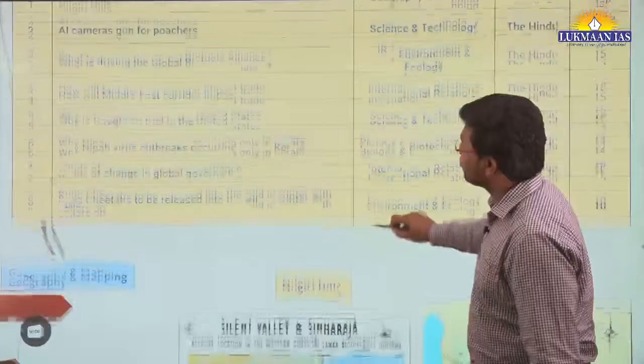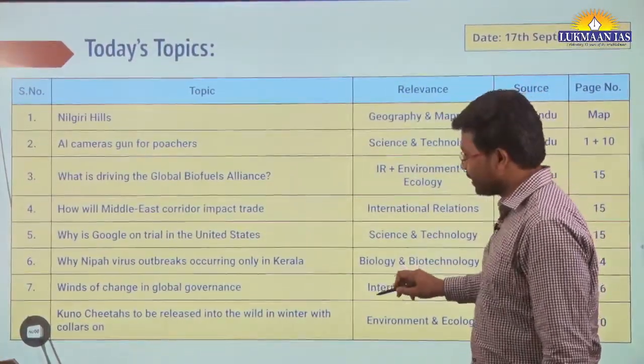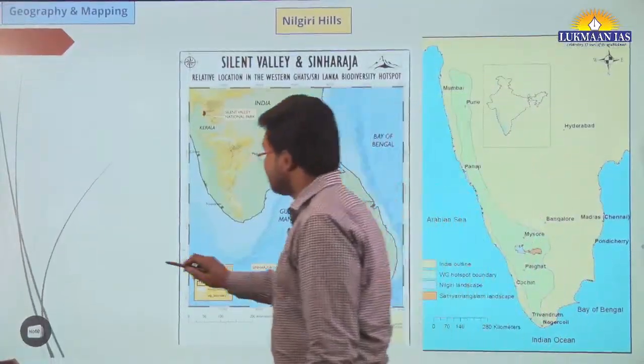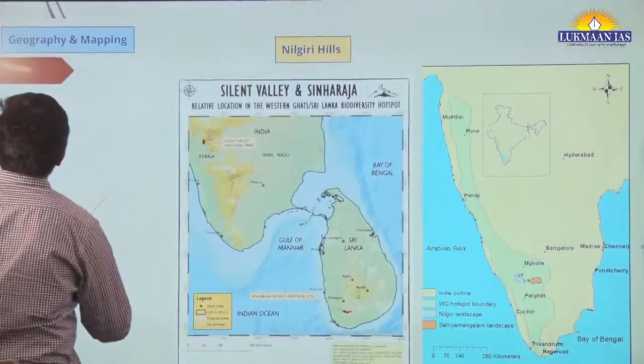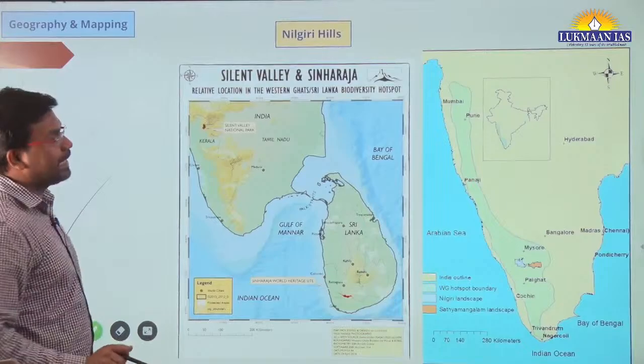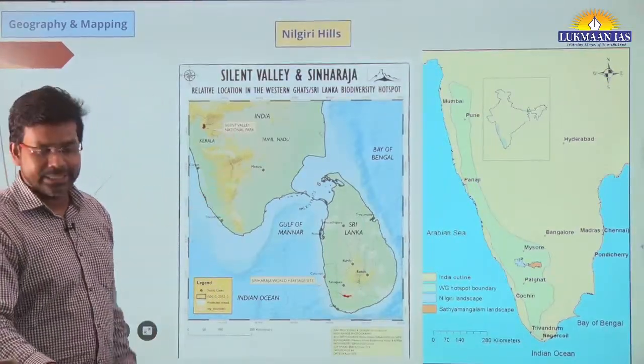So these are the list of articles that we are going to cover in today's discussion. These articles will be covered one by one. First of all, this is the topic that we are going to discuss. It is a mapping topic. The name of the topic is Nilgiri Hills. So we will understand about Nilgiri Hills today.